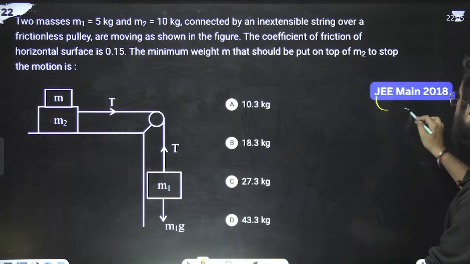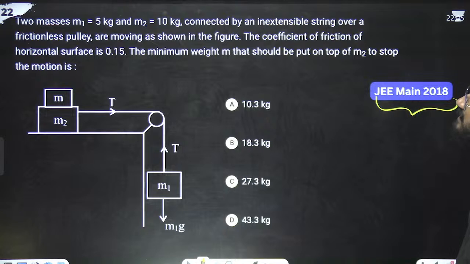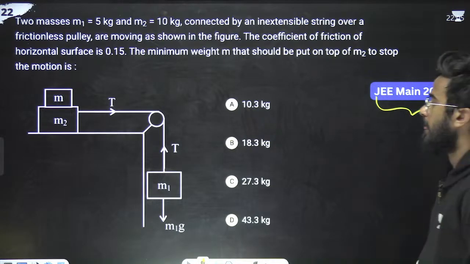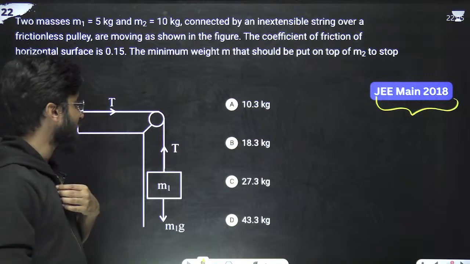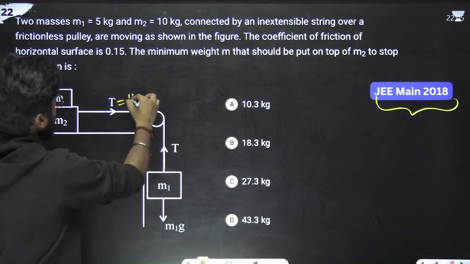Next question from 2018. The question is saying, two masses m1 and m2 are connected by an inextensible string over a frictionless pulley, and are moving as shown in the figure. The coefficient of friction of the horizontal surface is 0.15. Find the minimum mass m so that it would stop the motion. This is pulled by m1g. If it is at rest, then tension is equal to m1g.